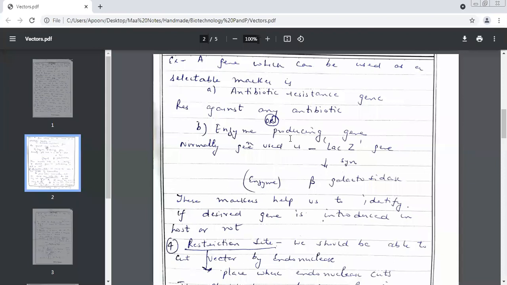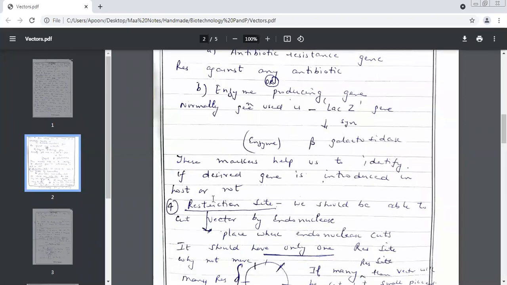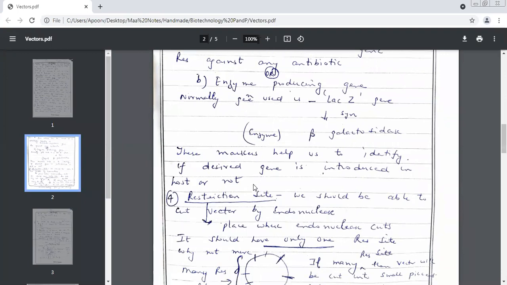So one thing very clear to all, these markers help us to identify whether the desired gene is introduced in the host or not. You have put it, but has it actually reached and is it functional or not? These markers will help you.